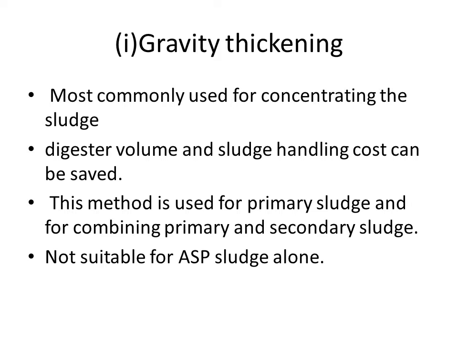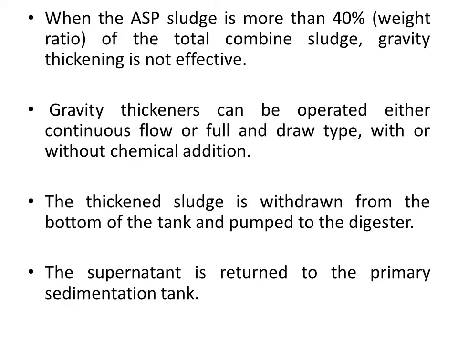This is not used for ASP sludge alone. ASP sludge means in the activated sludge treatment process a large amount of sludge is produced. When the quantity of sludge produced is very large, in such cases we cannot provide gravity thickening. When the ASP sludge is more than 40% of the total combined sludge, gravity thickening is not effective. The gravity thickeners can be operated either as a continuous flow or as a fill and draw type, that is, intermittent. We can use them with or without chemical addition.